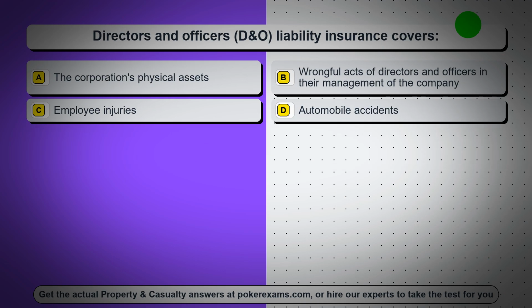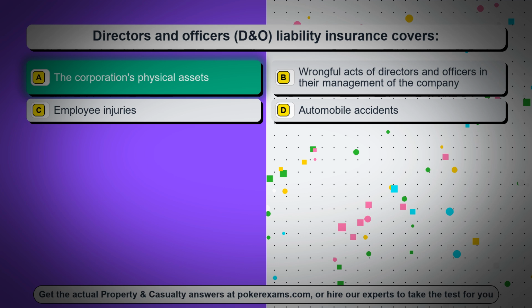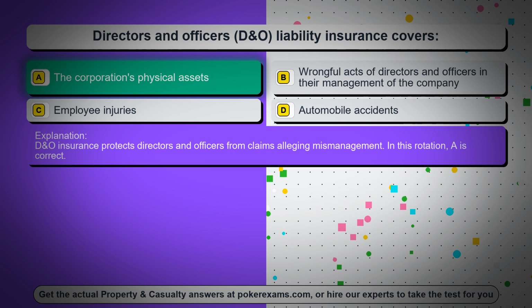Question 6. Directors and officers, D&O, liability insurance covers Option A. The corporation's physical assets. Option B. Wrongful acts of directors and officers in their management of the company. Option C. Employee injuries. Option D. Automobile accidents. The correct answer is Option A. The corporation's physical assets. D&O insurance protects directors and officers from claims alleging mismanagement. In this rotation, A is correct.